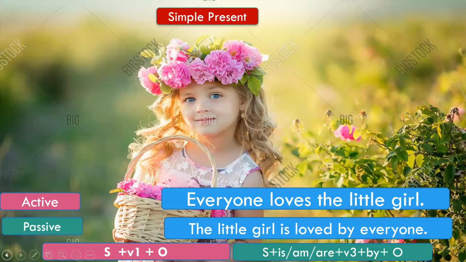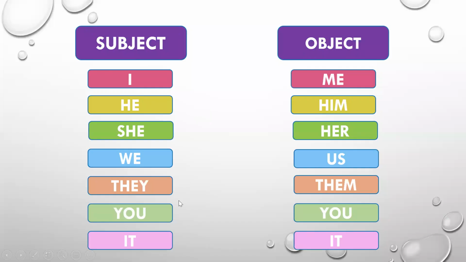Where you're using these pronouns as the subject of the sentence, then when you are changing from the active voice to the passive voice, this subject will become the object in the passive voice. These pronouns will go and become the object in the passive voice. So when they become the object, they will not remain I, he, she, they. They will change. So how will they change?